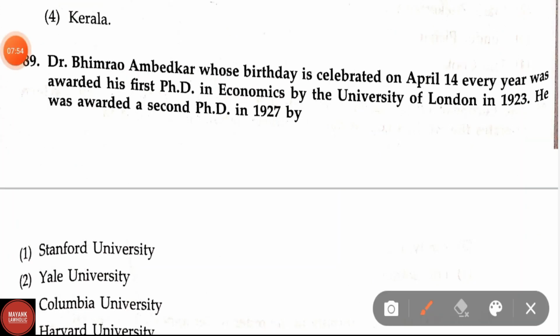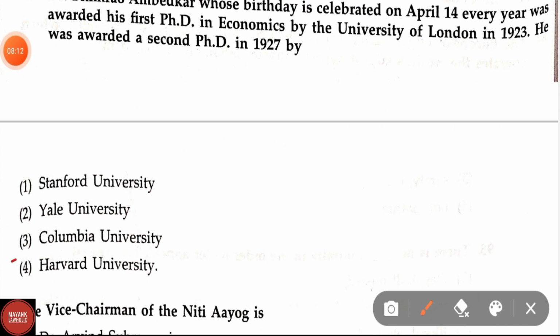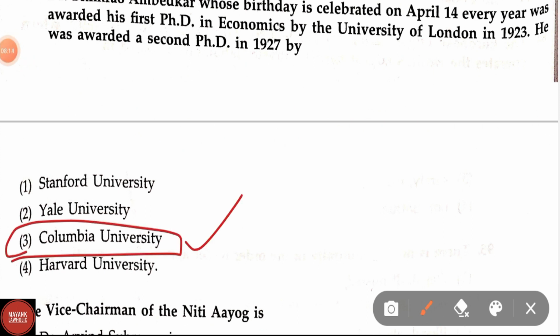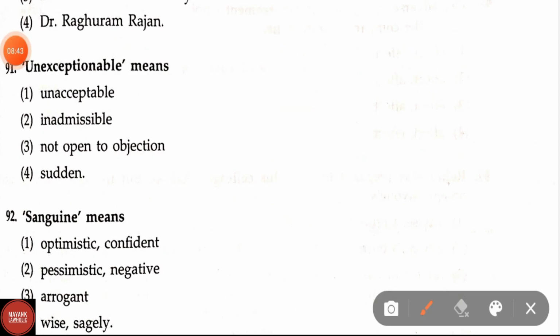Question number 89. Dr. Bhimrao Ambedkar, whose birthday is celebrated on April 14 every year, was awarded his first PhD in economics by University of London in 1923. He was awarded second PhD in 1927 by Columbia University. Columbia University is the correct answer. Question number 90. The Vice Chairman of Niti Aayog is. Right now the Vice Chairman of Niti Aayog is Dr. Rajiv Kumar.